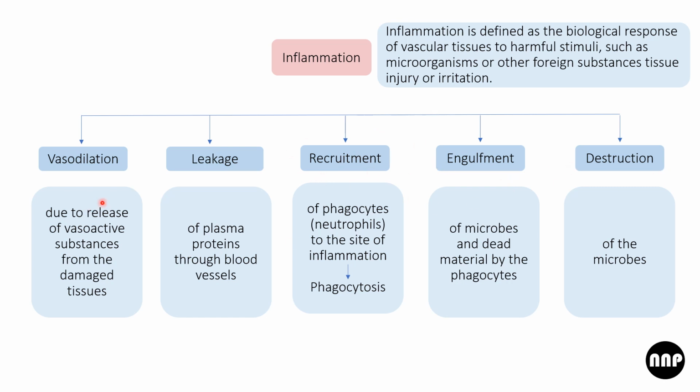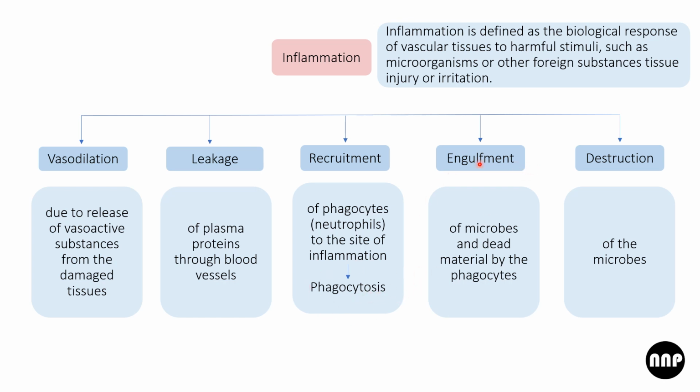So vasodilation occurs due to the release of vasoactive substances from the damaged tissue. As there is vasodilation, increased blood flow will be there. Due to the vasodilation, there will also be leakage of plasma proteins through blood vessels. And also the phagocytes, the neutrophils, get out of the vessels and get recruited at the site of injury. Once the neutrophils are at the site, they will do phagocytosis.